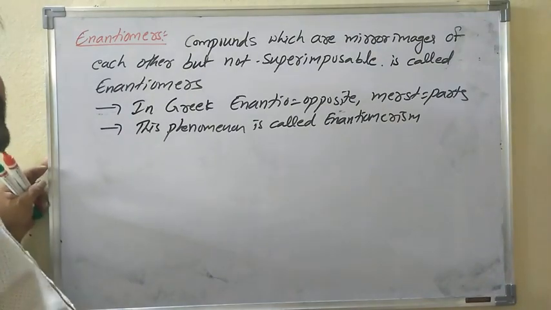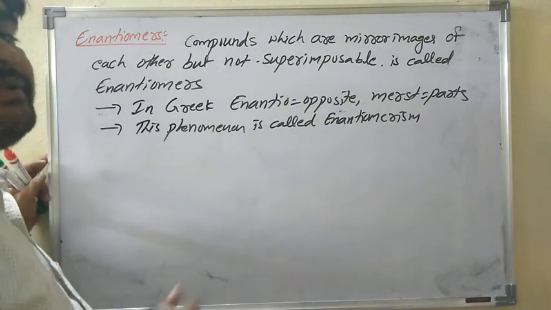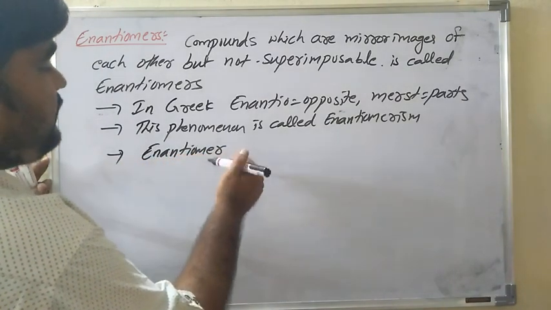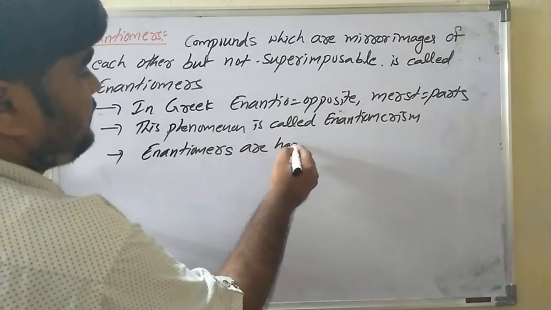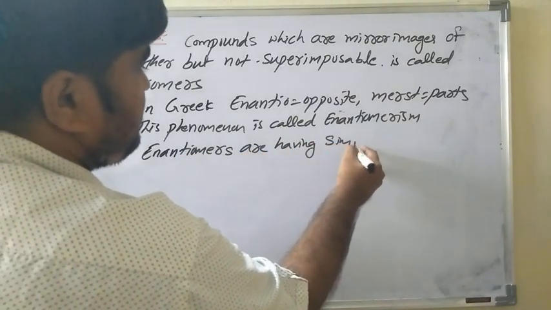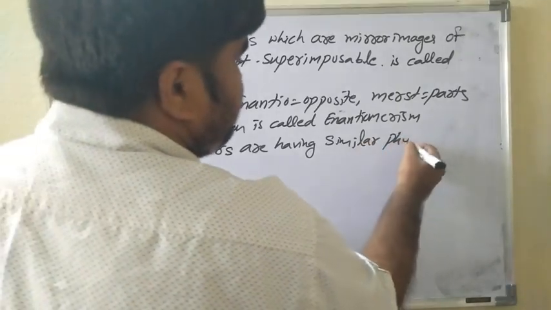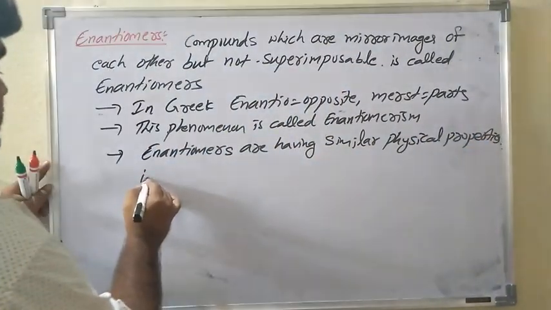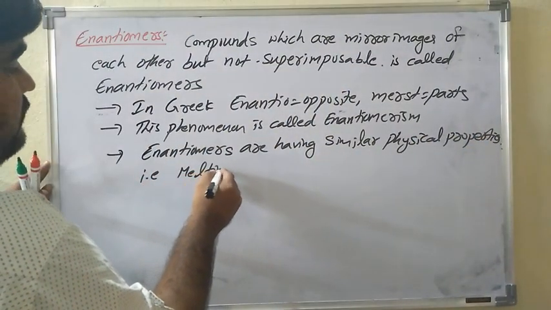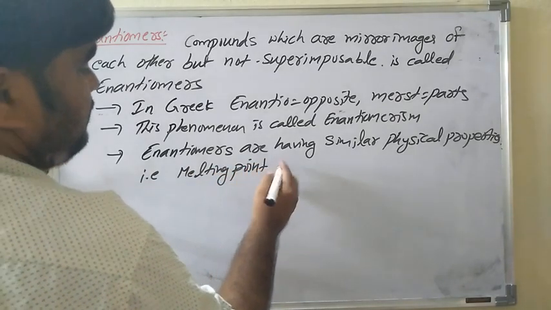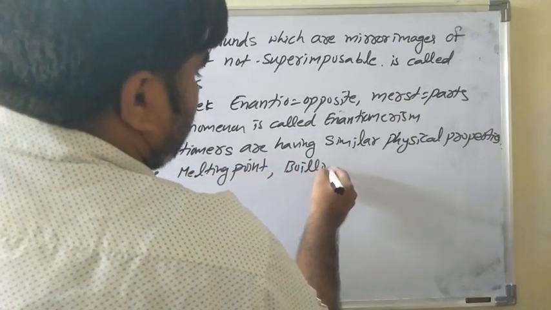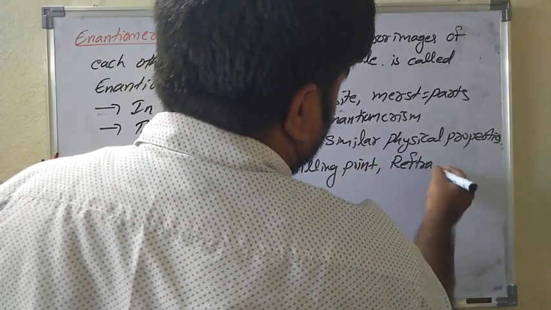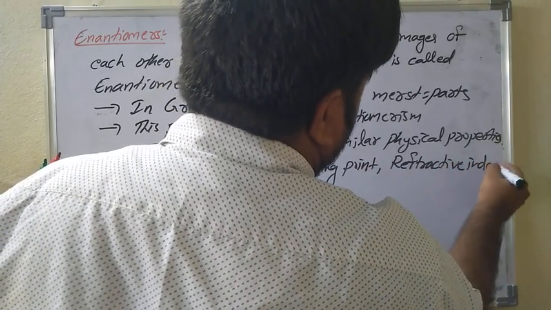Enantiomers have similar physical properties, that is, melting point, boiling point, refractive index, and so on.